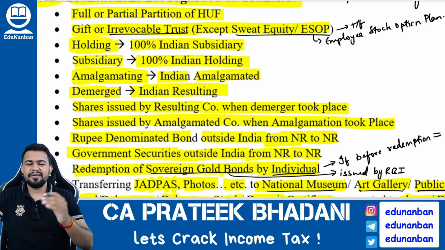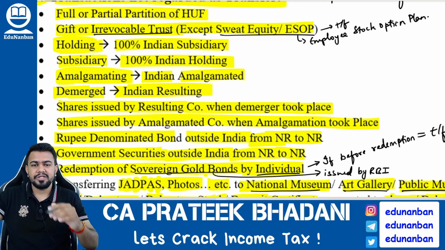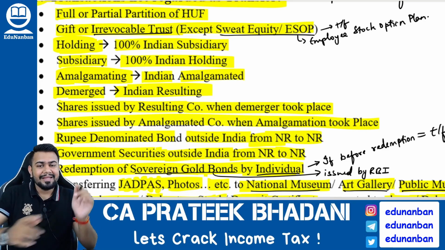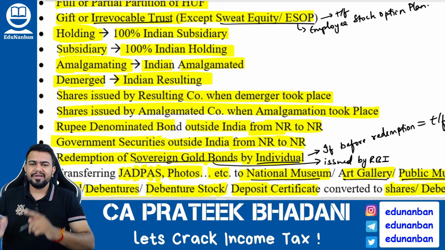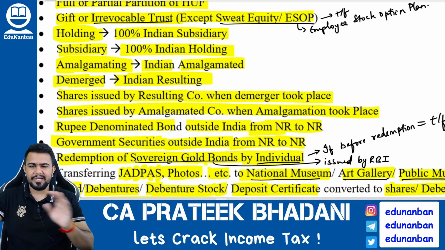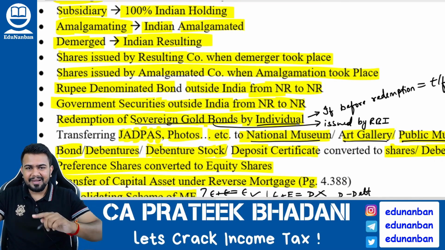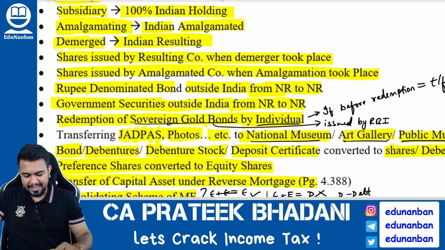Next, if there is any gift or irrevocable trust also, there will not be any transfer. However, if sweat equity shares or ESOPs or specified security are given from the employer to the employee, that will be called transfer. Okay. Then if holding company is giving to 100% Indian subsidiary company, it is not a transfer. Subsidiary company is giving to 100% Indian holding company, it is not a transfer. Amalgamating company is giving to Indian amalgamated company, then also it is not a transfer.